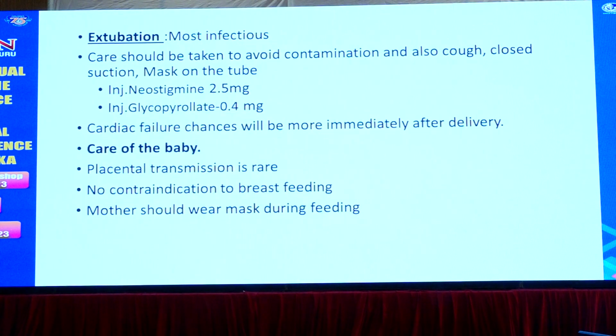We have to avoid cough and maintain closed suction. If possible, keep a wet mask on the tube. We reverse the patient with neostigmine 2.5 milligrams and glycopyrrolate 0.1 milligram. As chances of cardiac failure are higher immediately after delivery, we should be very cautious and monitor the patient.